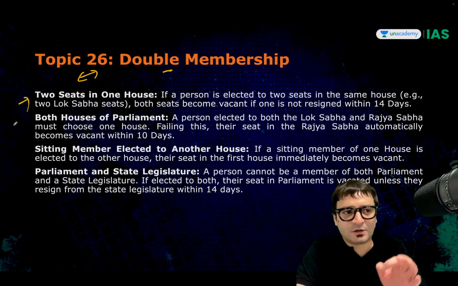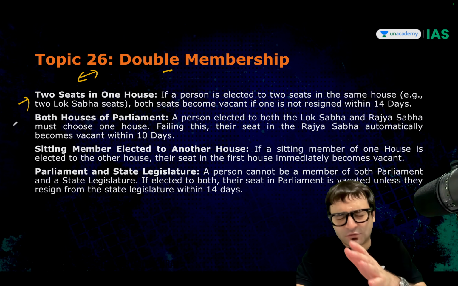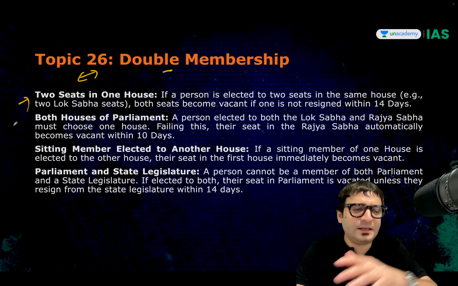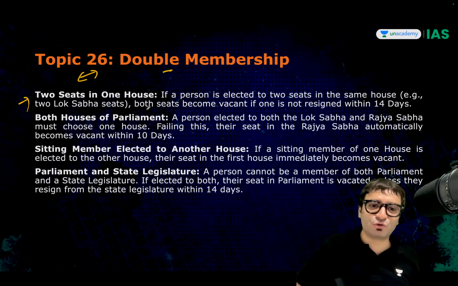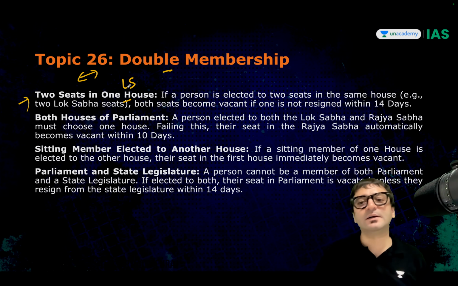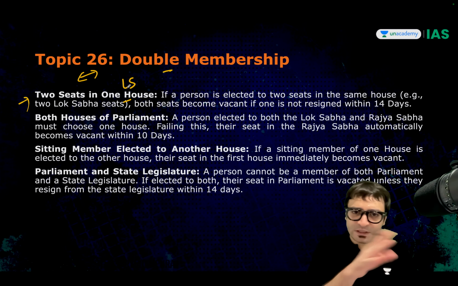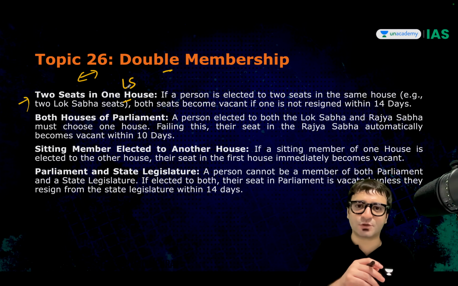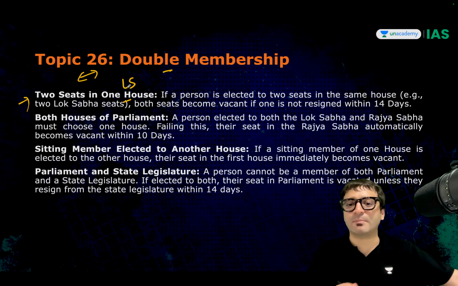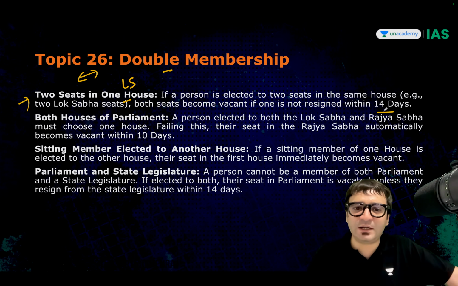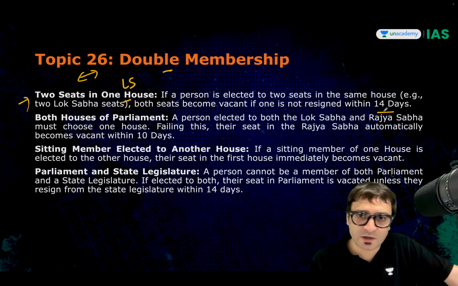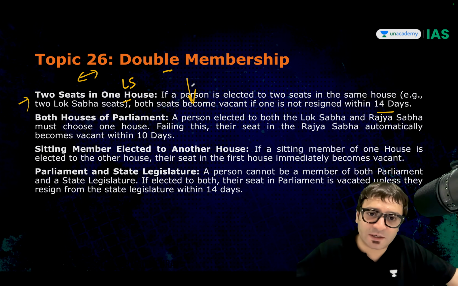Two seats in one house. Mr. Rahul Gandhi got elected to Amethi, got elected to Raebareli as well as Wayanad. That means 2 seats in one house, and the house is Lok Sabha. Can you occupy both the seats? Can you be the member of both the constituencies? It amounts to double membership. You have 14 days to decide which seat you want to retain, Wayanad or Raebareli. What if you don't decide within 14 days? Both seats become vacant.